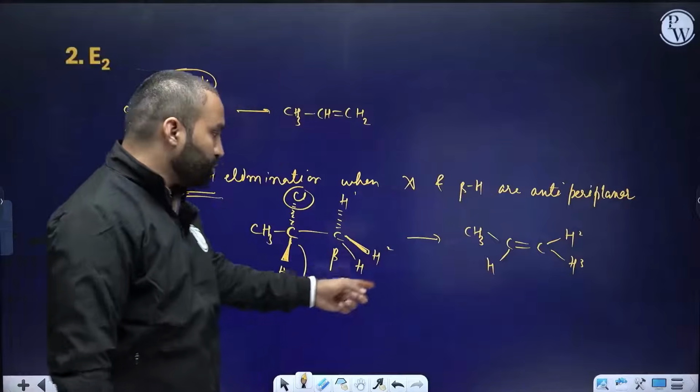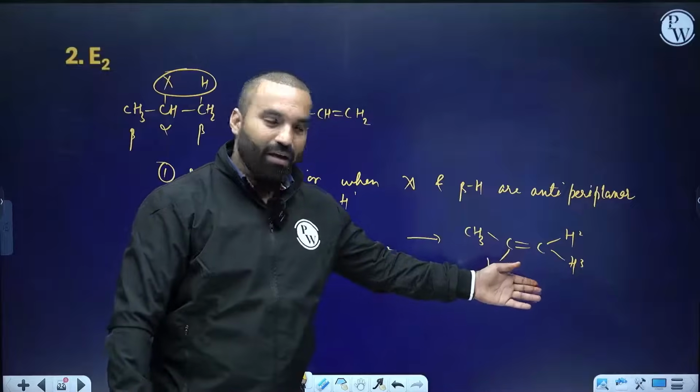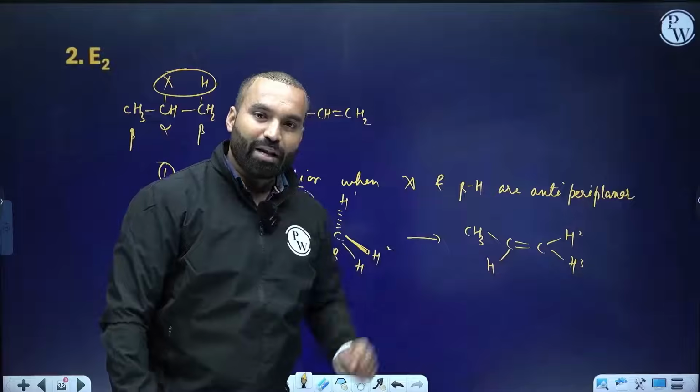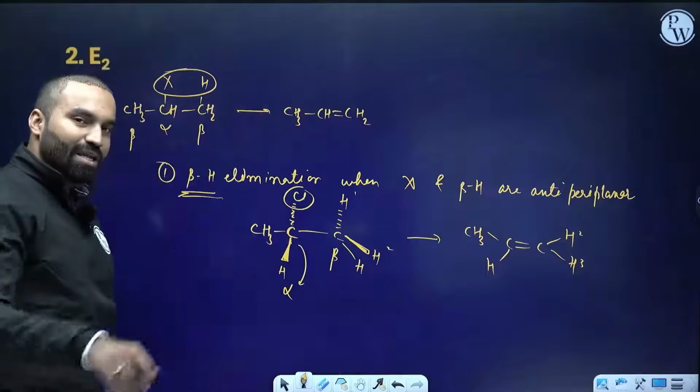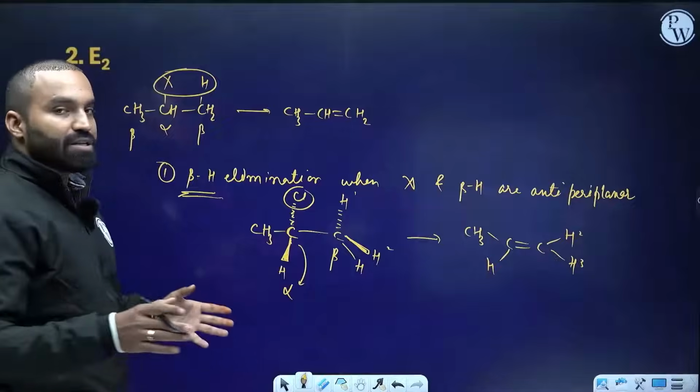Sir, why are you not showing this dash and wedge projection here? It's a planar molecule, carbon-carbon double bond, sp2 hybridization. Understood what is E2 mechanism? If the elimination is happening in a single stage, it is E2 mechanism.